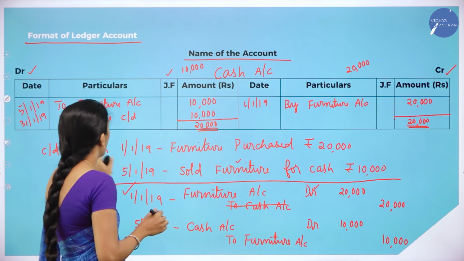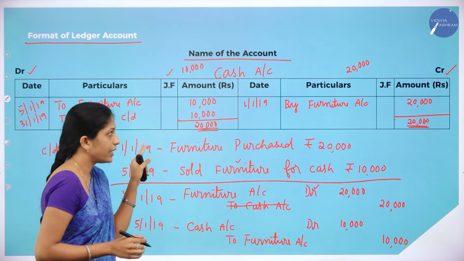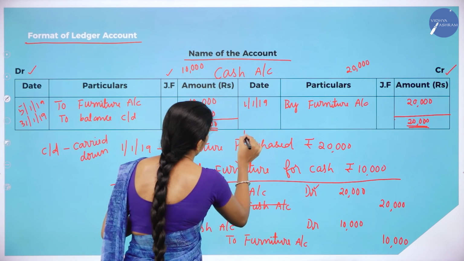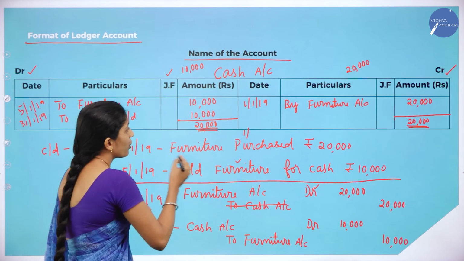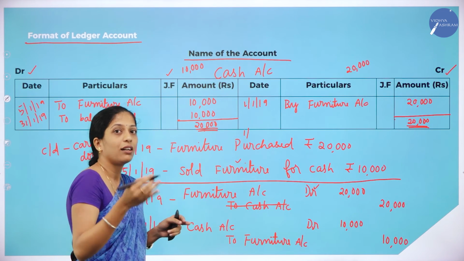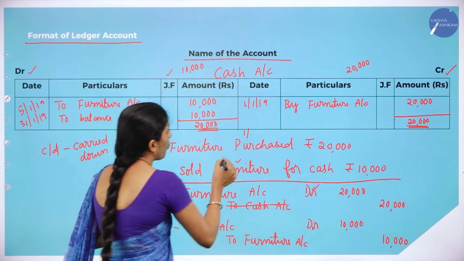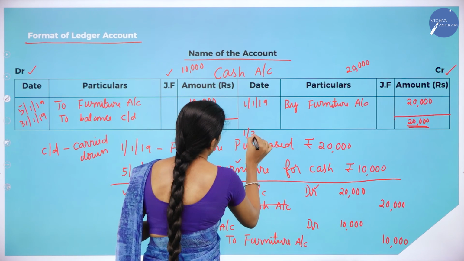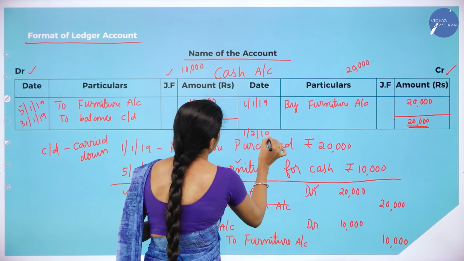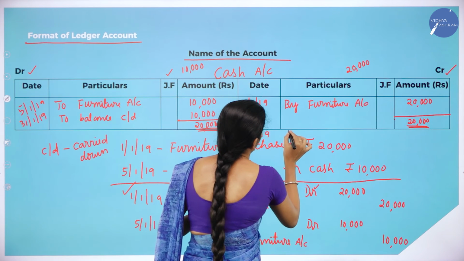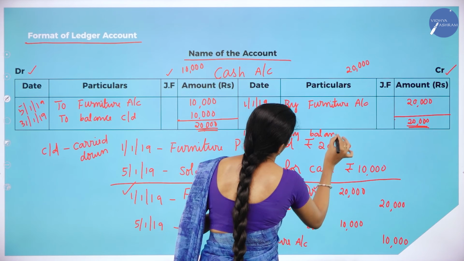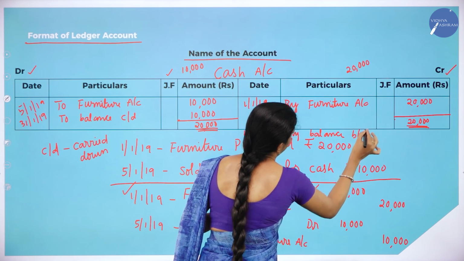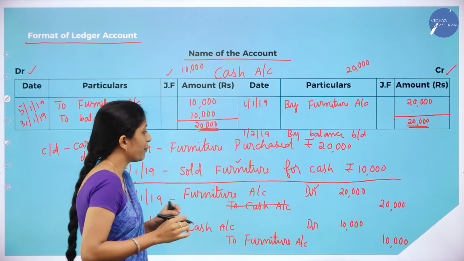Clear? Now, whatever amount we have carried down has to be brought down in the next month, brought down for the beginning of the next month. What is the beginning of the next month? That is February 2019. So, by balance brought down, B bar D. That is brought down.